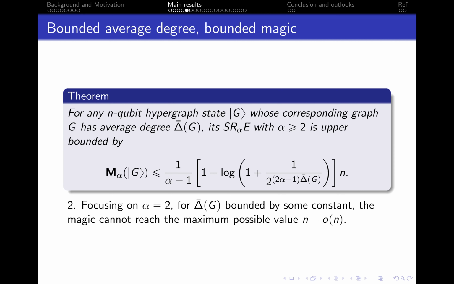It is consistent with the results in poly-ambiguity. In poly-ambiguity, the resource hypergraph state should be like a cluster state, which has only local connections, and of course constant bounded average degree. Then the magic is not too large, such that it cannot exceed the poly complexity.